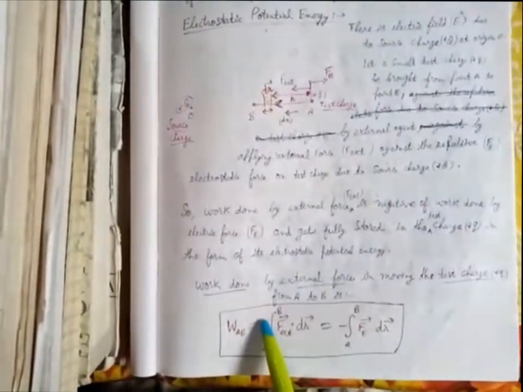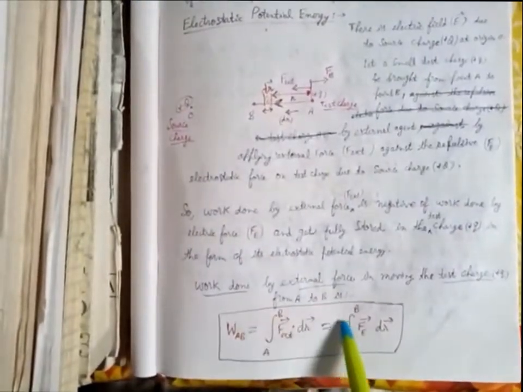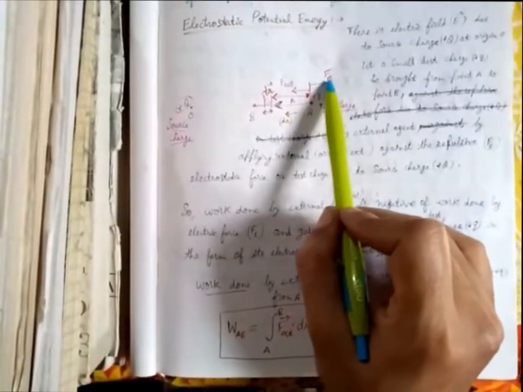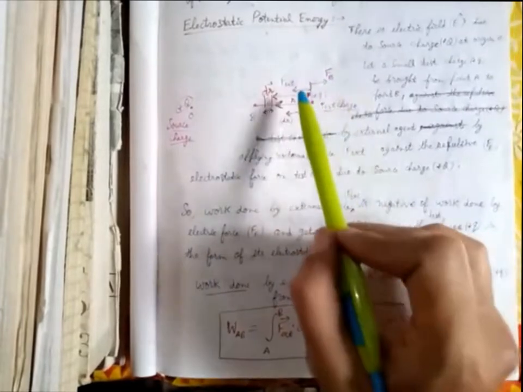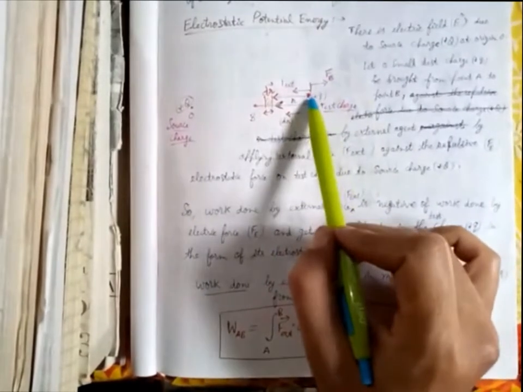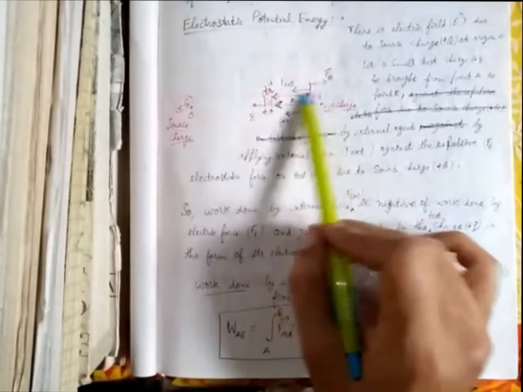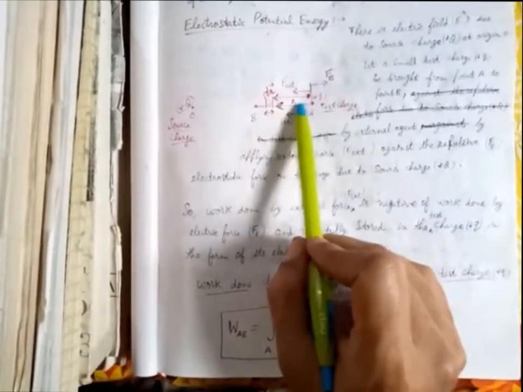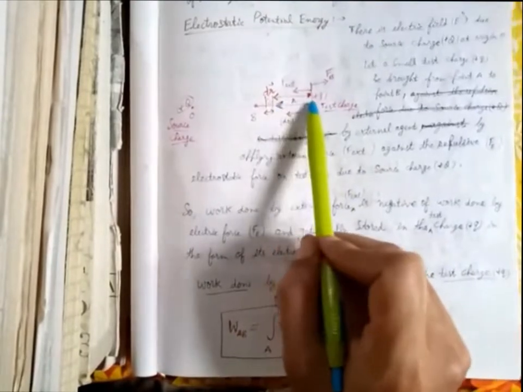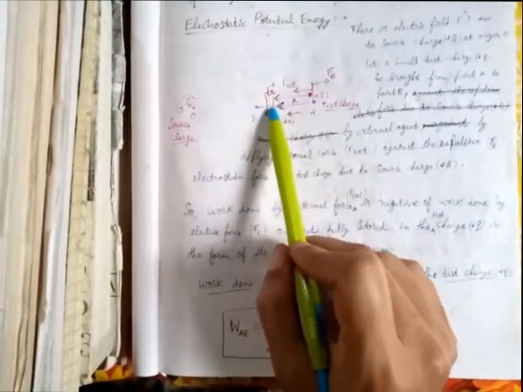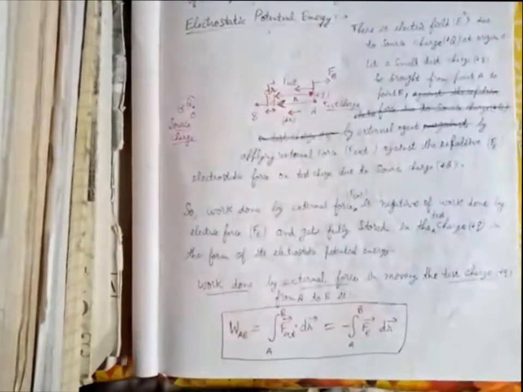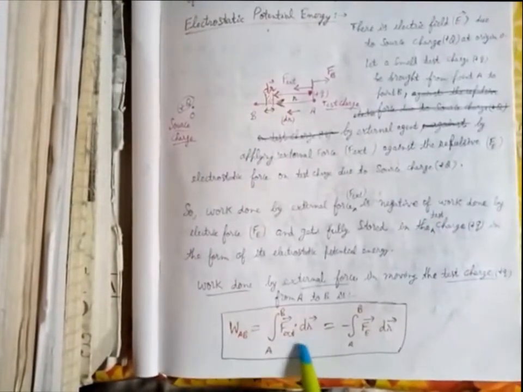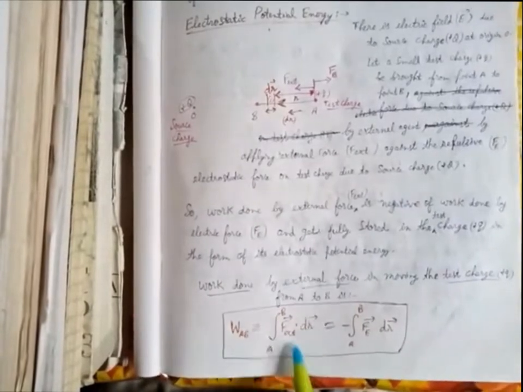So here there is a positive sign and here a negative sign is coming. Why? Because the electrostatic force and the displacement of this test charge are acting in opposite direction. The force is acting in this direction, electrical force, and the displacement of this test charge is taking place in opposite direction with respect to this electrical force. So the work done in terms of electrical force is this, and the work done in terms of external force is this.